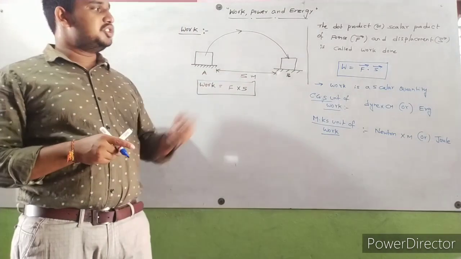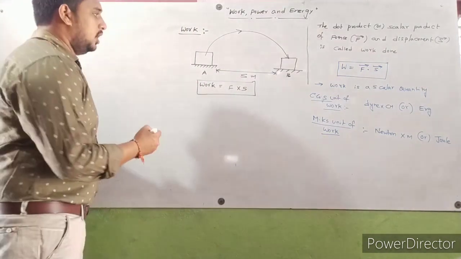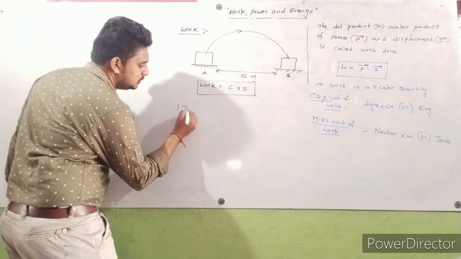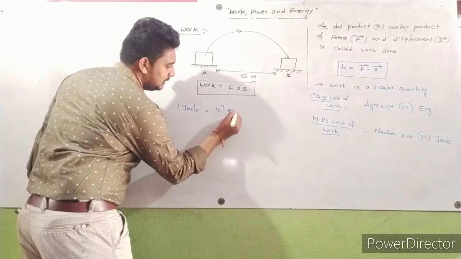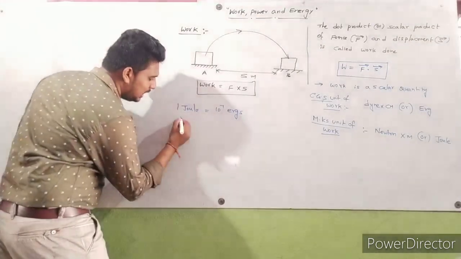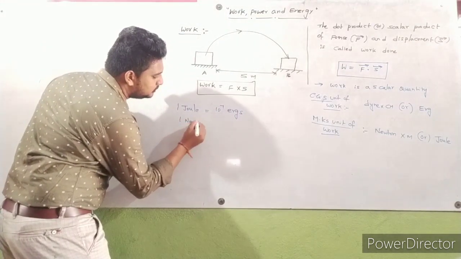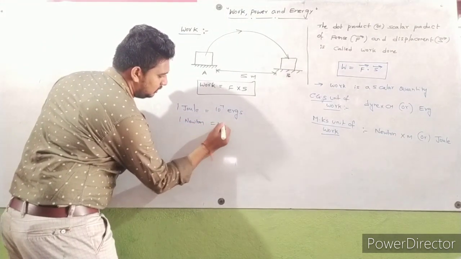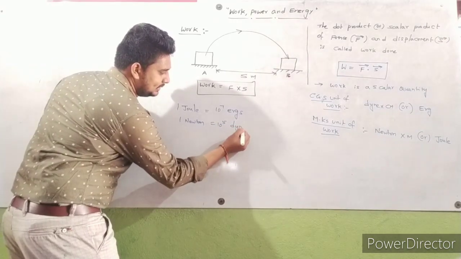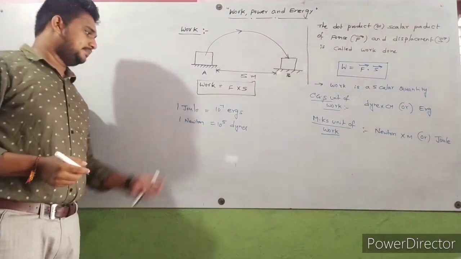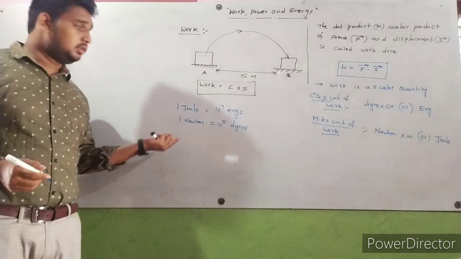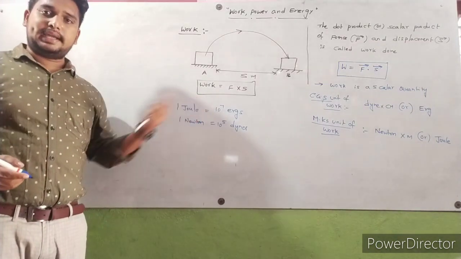So the relation between joule and erg: 1 joule is equal to 10 power 7 ergs. Similarly, 1 Newton is equal to 10 power 5 dynes.